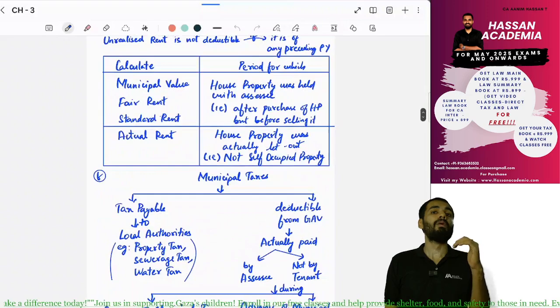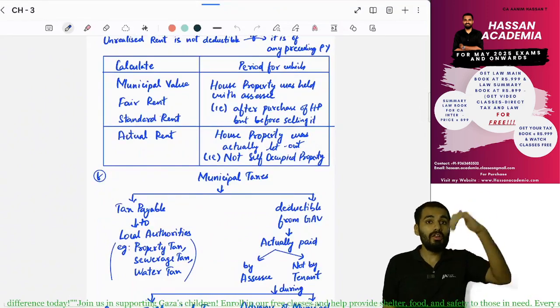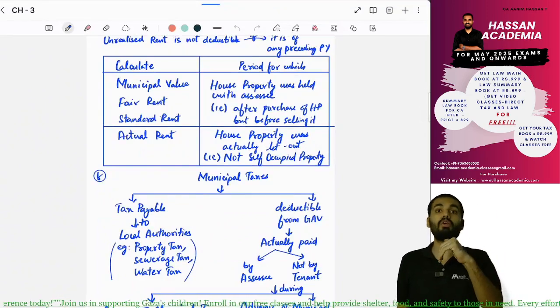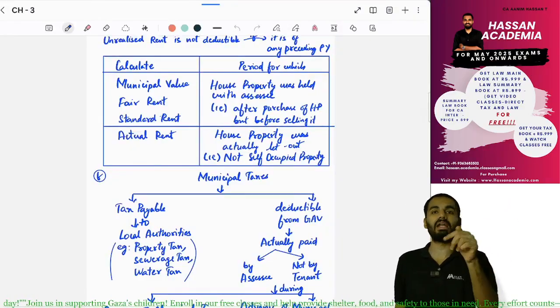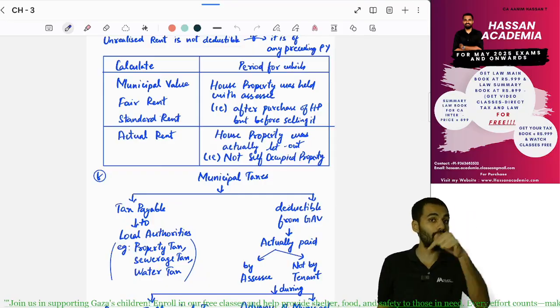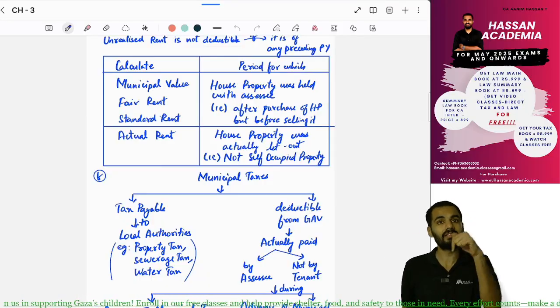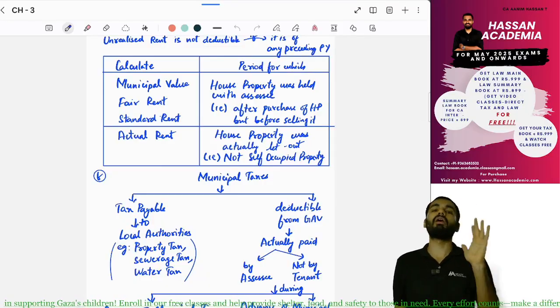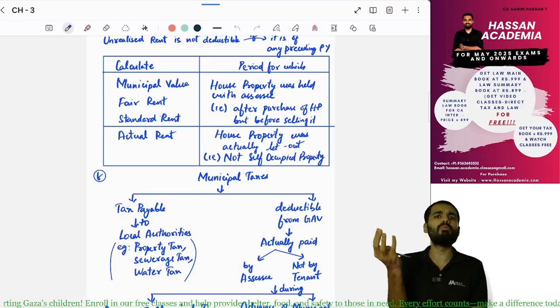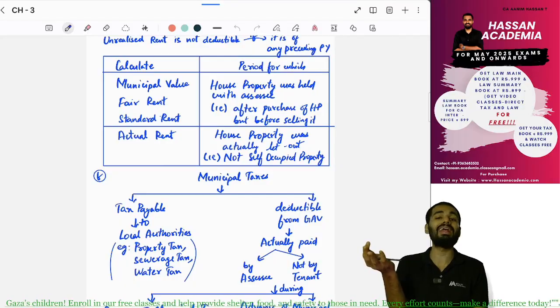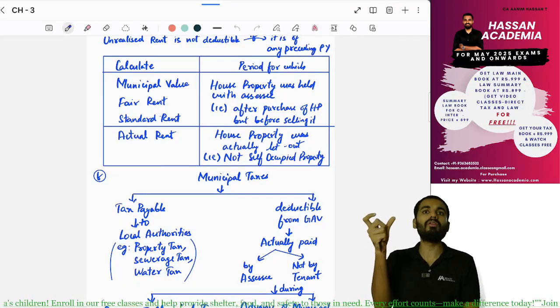Next, unrealized rent of the current previous year you cannot claim as deduction in the current year. It is claimed as deduction only for the preceding previous year's unrealized rent, in the current previous year. Yes or no? Yes. Next, sir, how will we calculate the period for municipal value, fair rent, standard rent and actual rent?